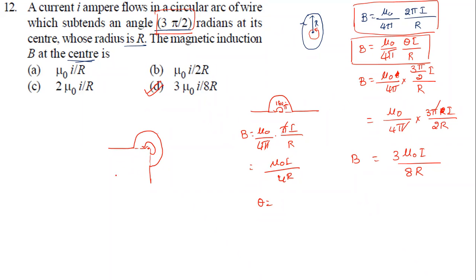Sir, what if they give the outside angle? Take just 2 pi minus theta. So here it is 90 degree, right? So 2 pi minus pi by 2, what will it become now? 3 pi by 2. Correct? It is 270 degree. The question is given already here.